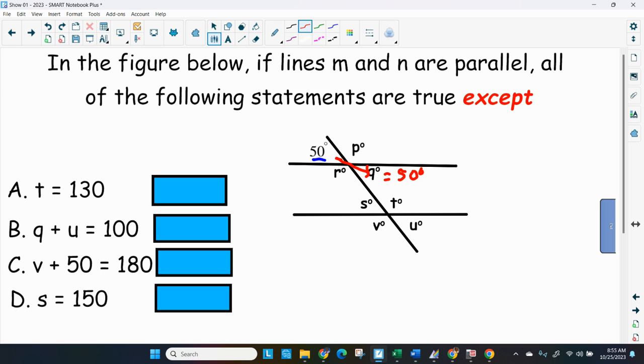So I got angle S. That looks like the same, it's on top of the line, whereas this one down here is on top of the line, but it's in the middle there. So that would be a corresponding angle. Corresponding means it corresponds in the same position and place as the one above it. So if I slid this line on top of it, it would go right on top of that 50. So I'm going to say this is 50 degrees.